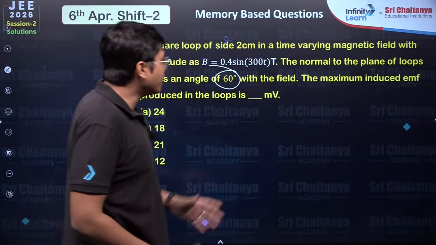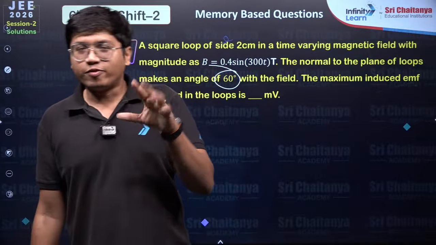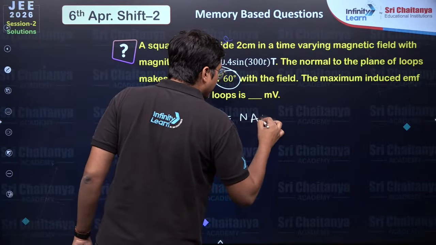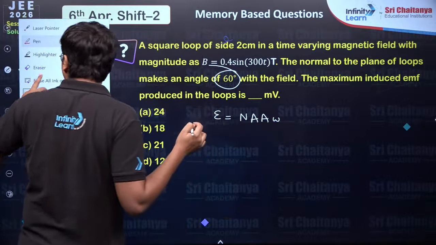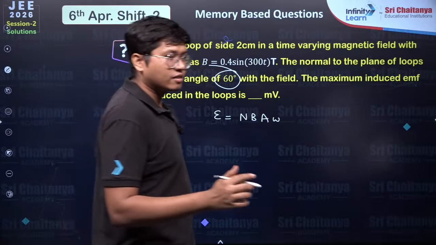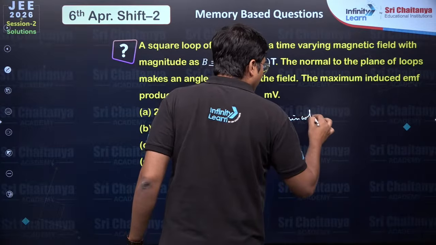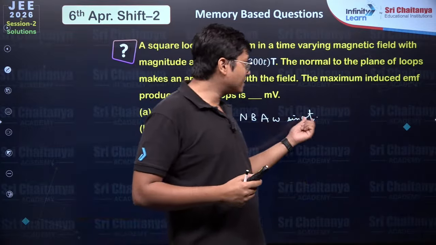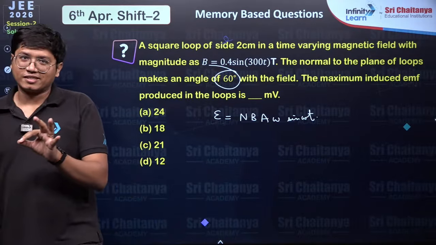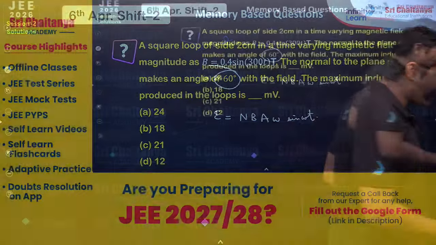Normally, we always think that we have the regular loop and the regular loop is spinning, right? So we just use the formula. The EMF is NBA omega, sorry, NBA omega sine omega t, right? Now many students might think this is 60 degree, and technically you would just get it right out of coincidence. But the concept is not that this is turning and making an angle of 60 degree at one point.